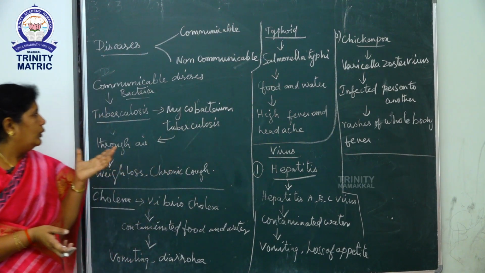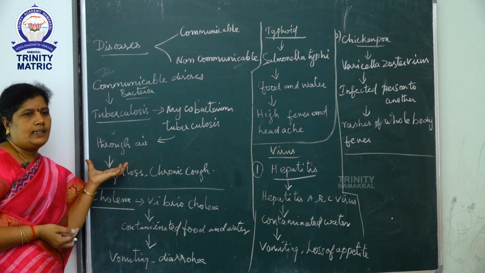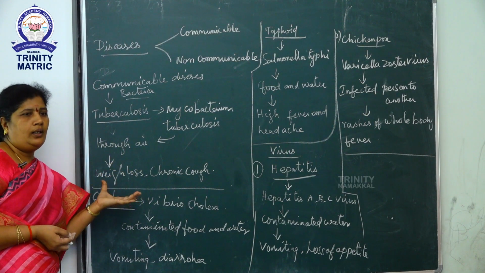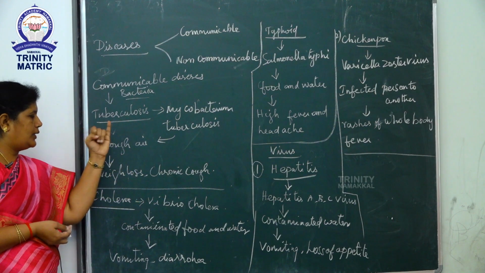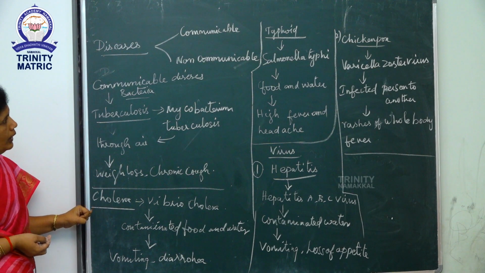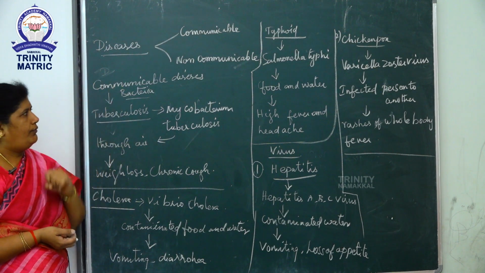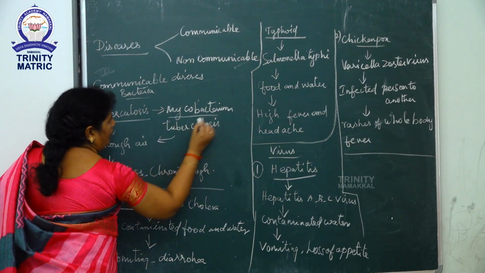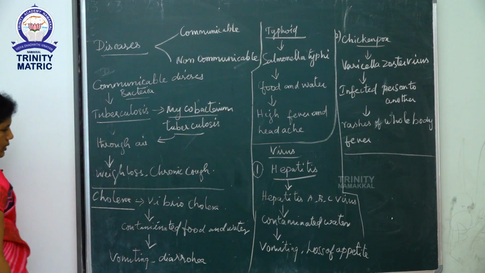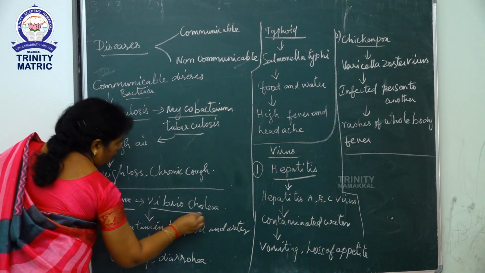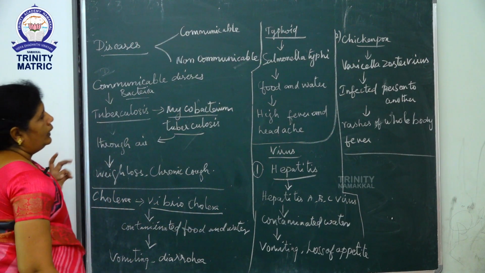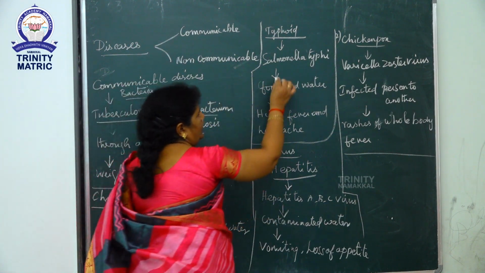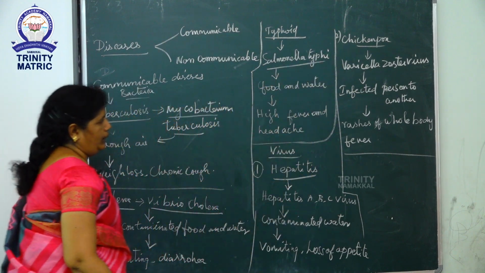Once again, three bacterial diseases are given in your chapter: the first is tuberculosis, second is cholera, third is typhoid. Tuberculosis is caused by Mycobacterium tuberculosis, cholera by Vibrio cholerae, and typhoid by Salmonella typhi.